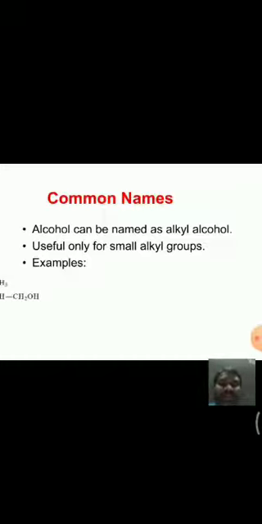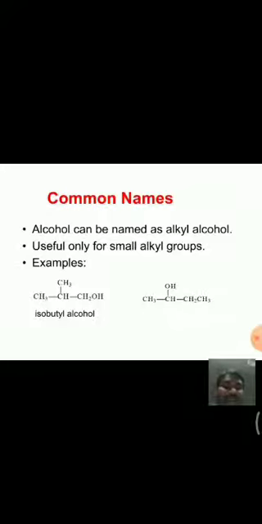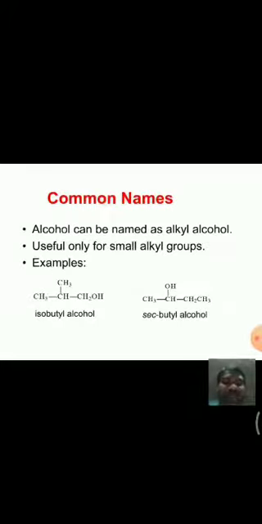For example, methyl alcohol. See here, this is isobutyl alcohol, and this is secondary butyl alcohol, like this: methyl alcohol, ethyl alcohol, propyl alcohol, like this. A number of names we can give.